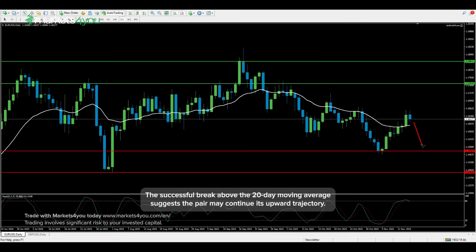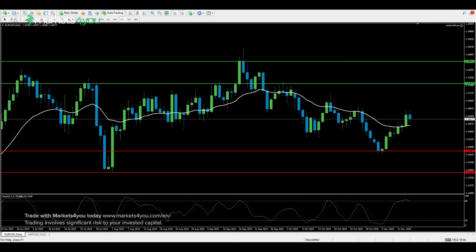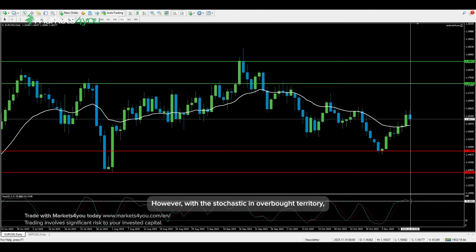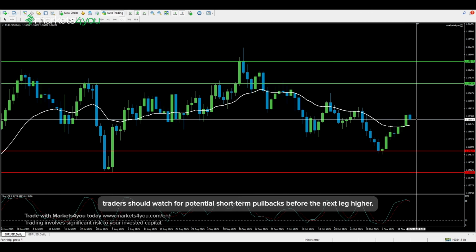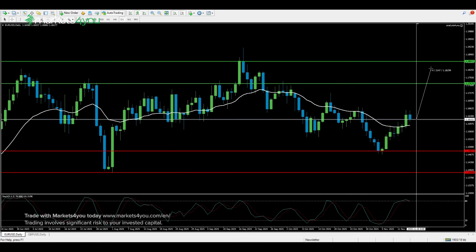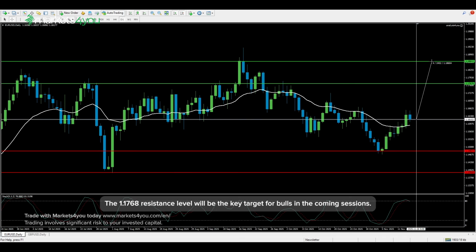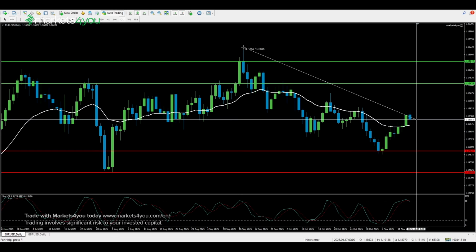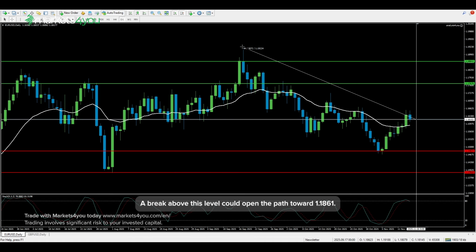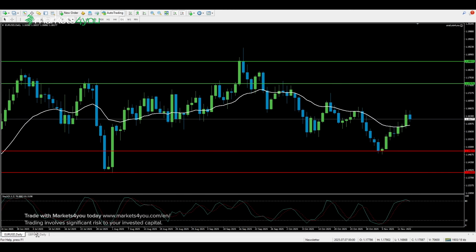The successful break above the 20-day moving average suggests the pair may continue its upward trajectory. However, with the stochastic in overbought territory, traders should watch for potential short-term pullbacks before the next leg higher. The 1.1768 resistance level will be the key target for bulls in the coming sessions. A break above this level could open the path toward 1.1861.